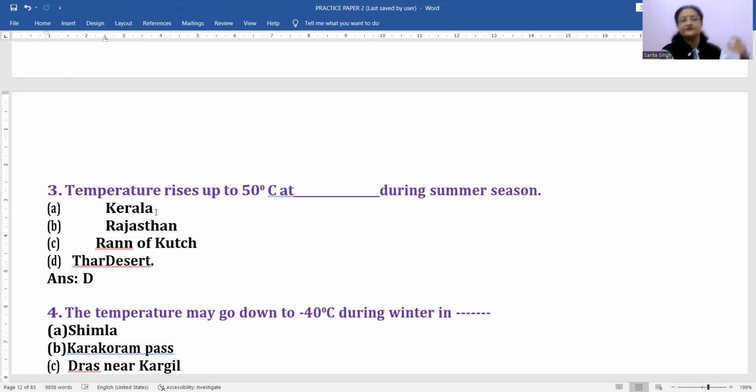Okay, the influence of land and sea breeze causes the temperature to remain moderate. It never reaches 50 degrees centigrade during summers. Rajasthan में possible है. Okay, Rajasthan में possible है. Or Rann of Kutch, again it's, you can say, a coastal area.